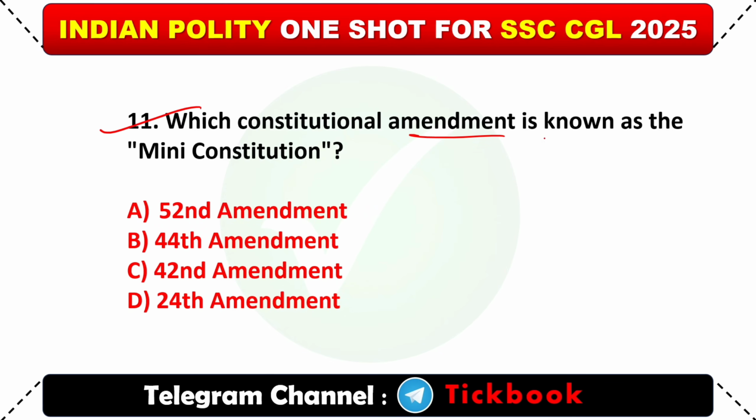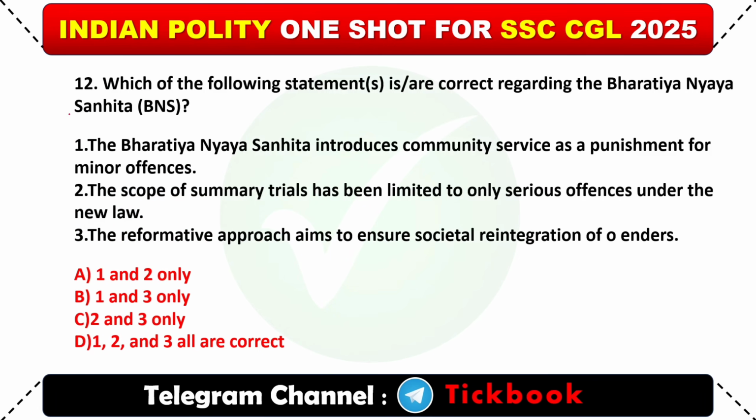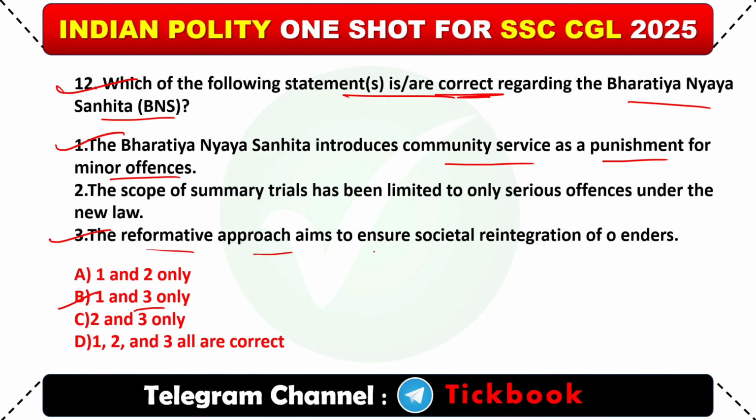11, which constitutional amendment is known as the mini constitution? Option number C, 42nd amendment. 12, which of the following statements is correct regarding the Bharatiya Nyaya Sanhita BNS? Option number B, 1 and 3 is correct. The Bharatiya Nyaya Sanhita introduced community service as a punishment for minor offences. And 3, the reformative approach aims to ensure societal reintegration of offenders.